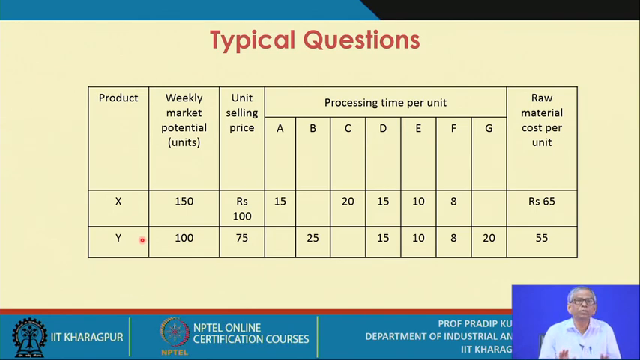Okay, so this information you must have, and then the raw material cost per unit. This is also important data you must refer to. This one is rupees 65, for the kind of raw material you use for product X, and for the kind of raw material you use for product Y, the raw material cost per unit is rupees 55.